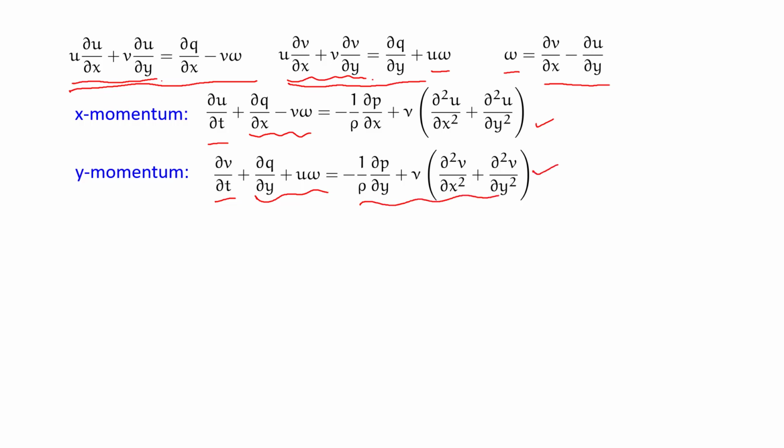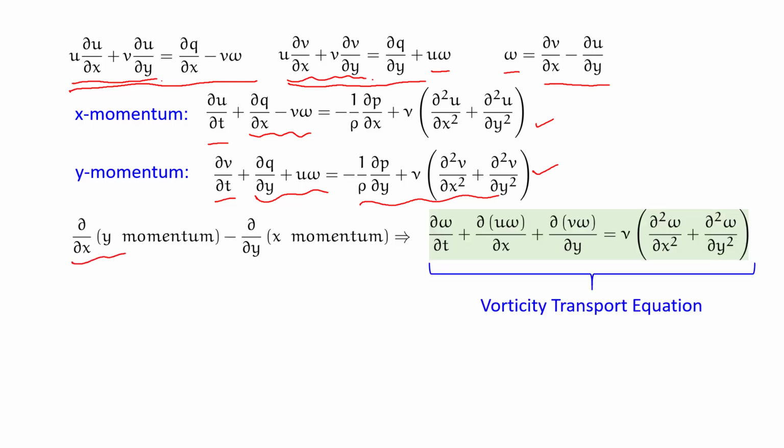Now what I am going to do is take the del x of the y momentum equation, and then subtract the del y of the x momentum equation from it, and what I get is this equation, which is a very important equation for us, the vorticity transport equation. I get this equation of vorticity, that is del omega del t plus del x of u omega plus del y of v omega equals nu times del 2 omega del x2 plus del 2 omega del y2.